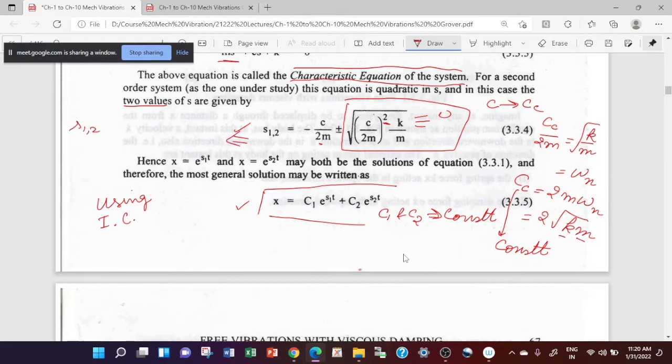So S1, 2 is equal to C upon 2m, which is nothing but zeta omega n, plus minus the square root of zeta square minus 1 into omega n.